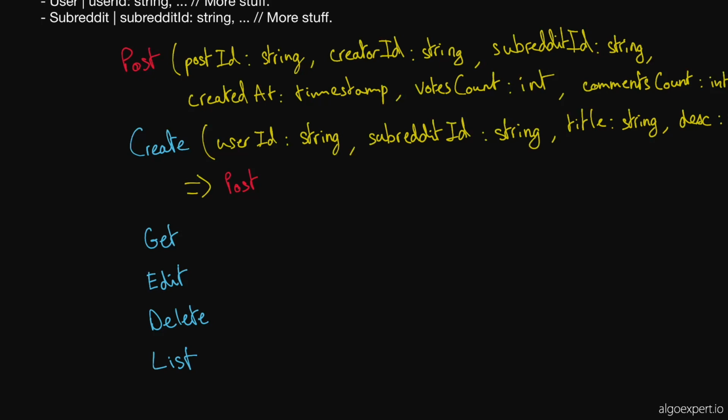Then, as far as getting a post and deleting a post, I said before that I think these are going to be very similar, so they're going to be kind of identical. So I will say both of them take in a post ID, and I think that's it, right? You get a post by its post ID, you delete a post by its post ID. Mm-hmm. Although the only problem is getting a post is fine, right? So I guess for getting a post, we can write post ID, string. The only problem with deleting a post is that here the post ID is this post ID up here, which is generated server side.